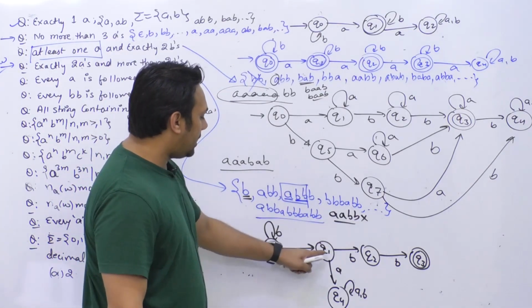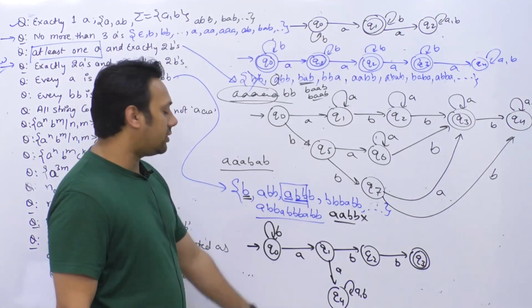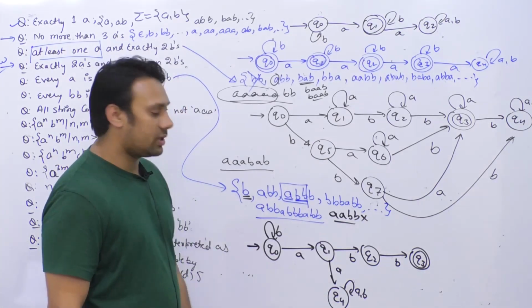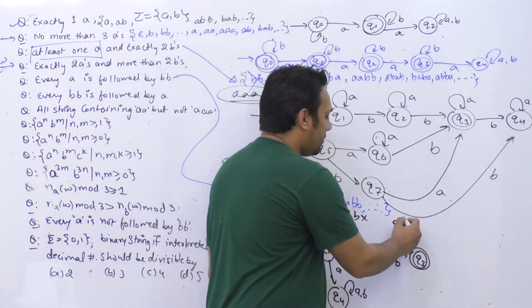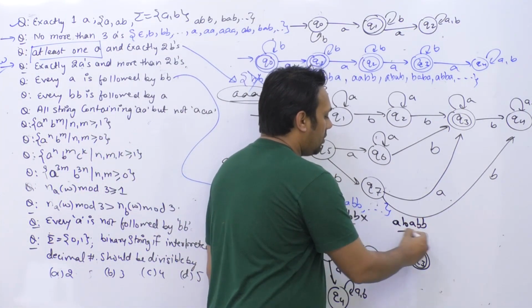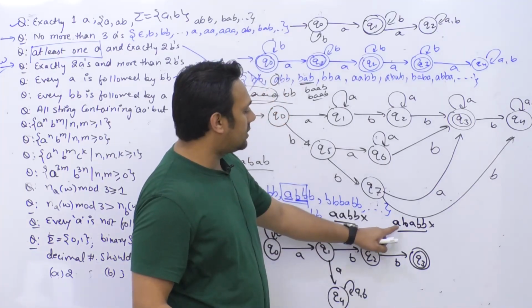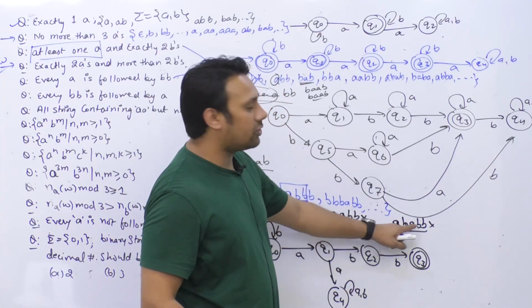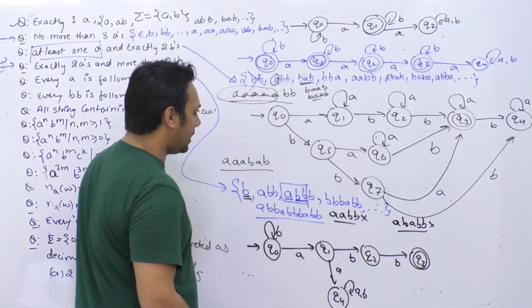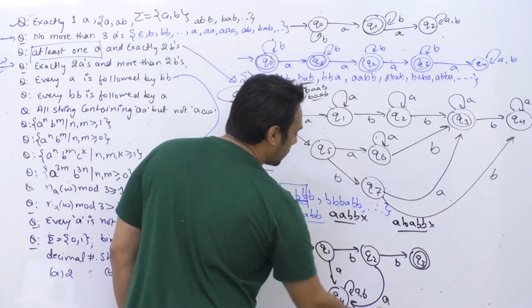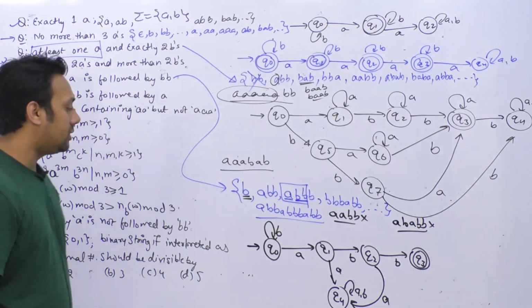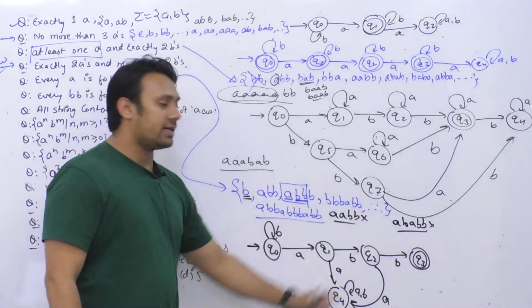So here if one A is followed by a second A, then you are not going to accept it, you are going to reject it. Now if we have a string like A B A B B, again this should not be accepted because this A is not followed by BB, right? So if after A B you get an A again, still you are not going to accept it. Okay, so this A is followed by exactly 2 B's.